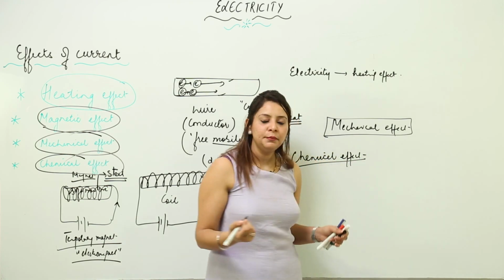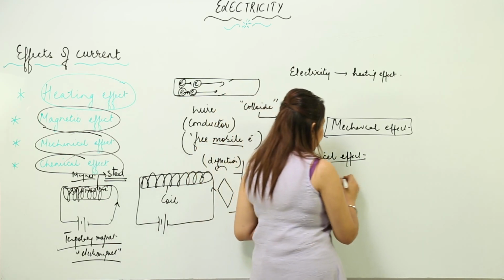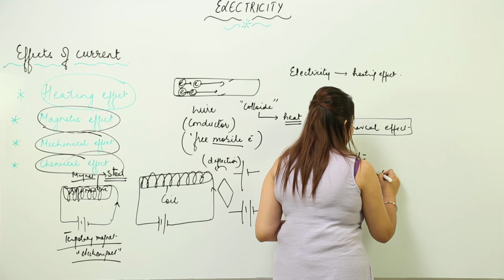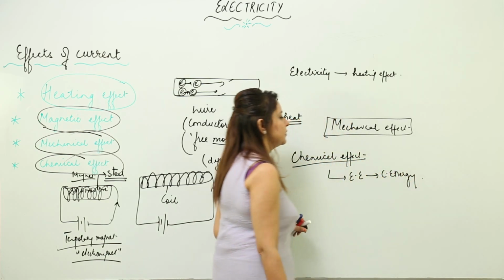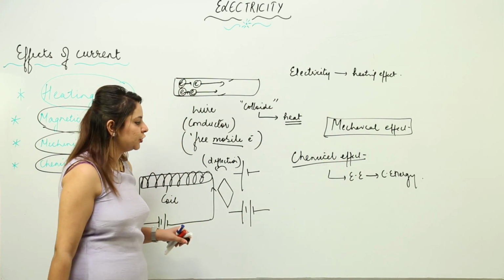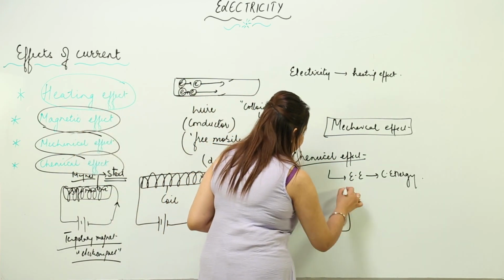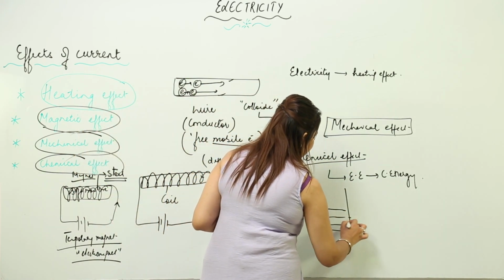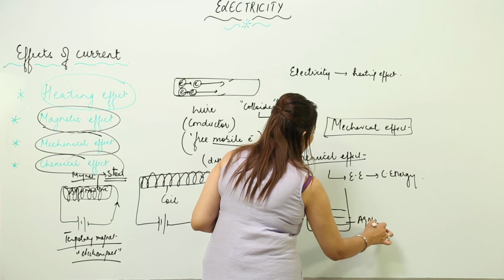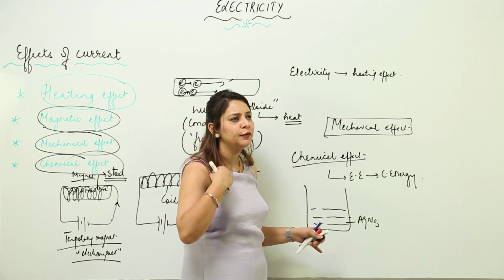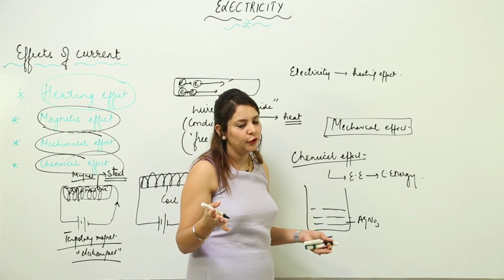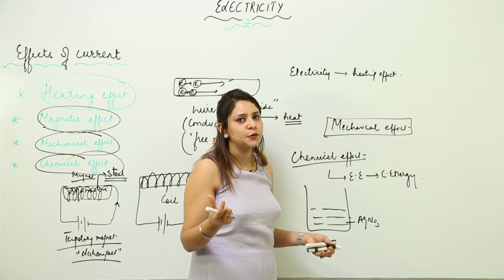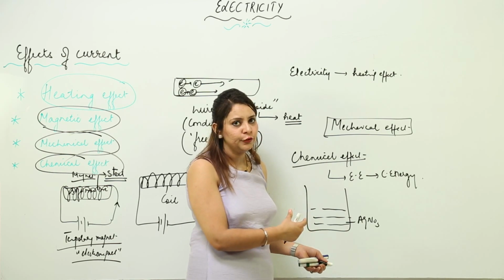If we state an example of chemical effect, there the electric energy gets transformed into chemical energy. Suppose I have a chemical like AgNO3. Not for all the chemicals. It is applicable to a large number of chemicals, but still there are a few exceptions which do not show such kind of phenomena, right.